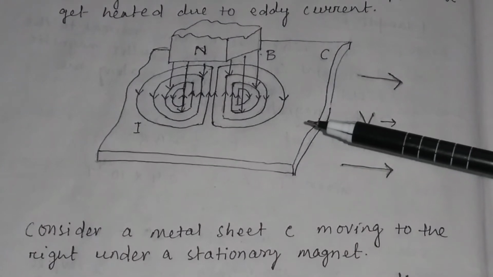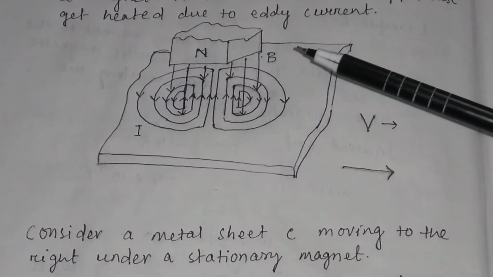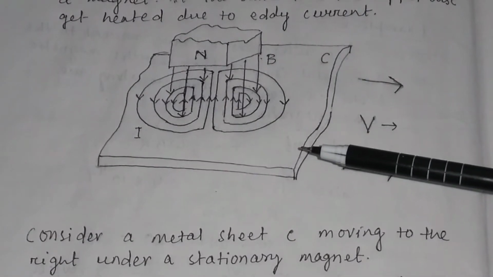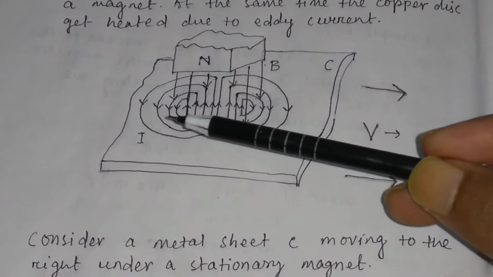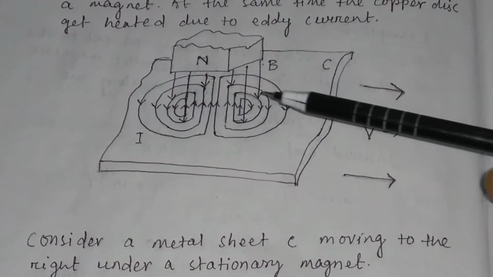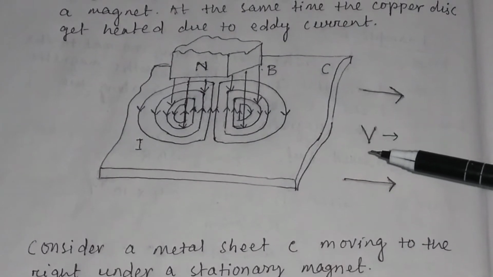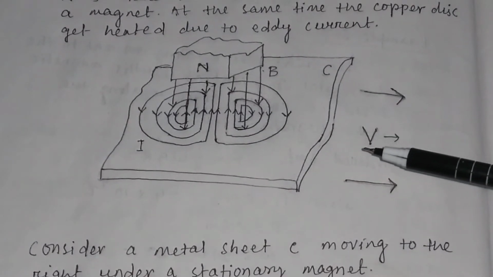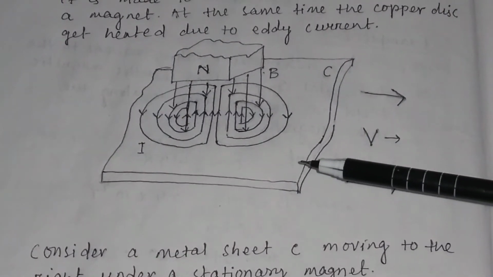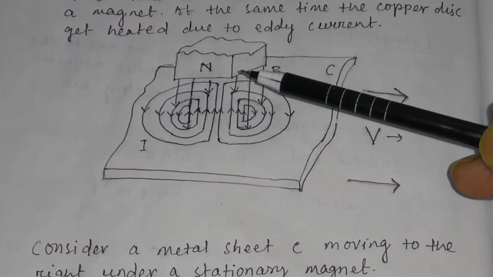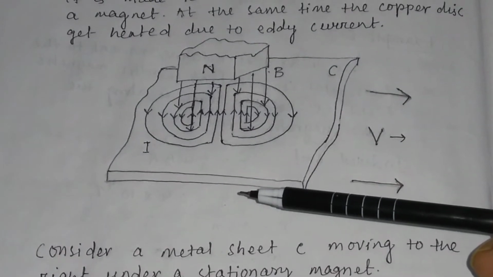Consider a metal sheet. Suppose this is the metal sheet C, as shown in the figure, and the metal sheet is moving to the right. This is the left and this is the right. So the metal sheet is moving from left to right with a certain velocity. Let us say the velocity of the metal sheet is v, and it is moving from left to right under a stationary magnet. This is a stationary magnet. This is the north pole of the stationary magnet. The south pole is below the sheet.